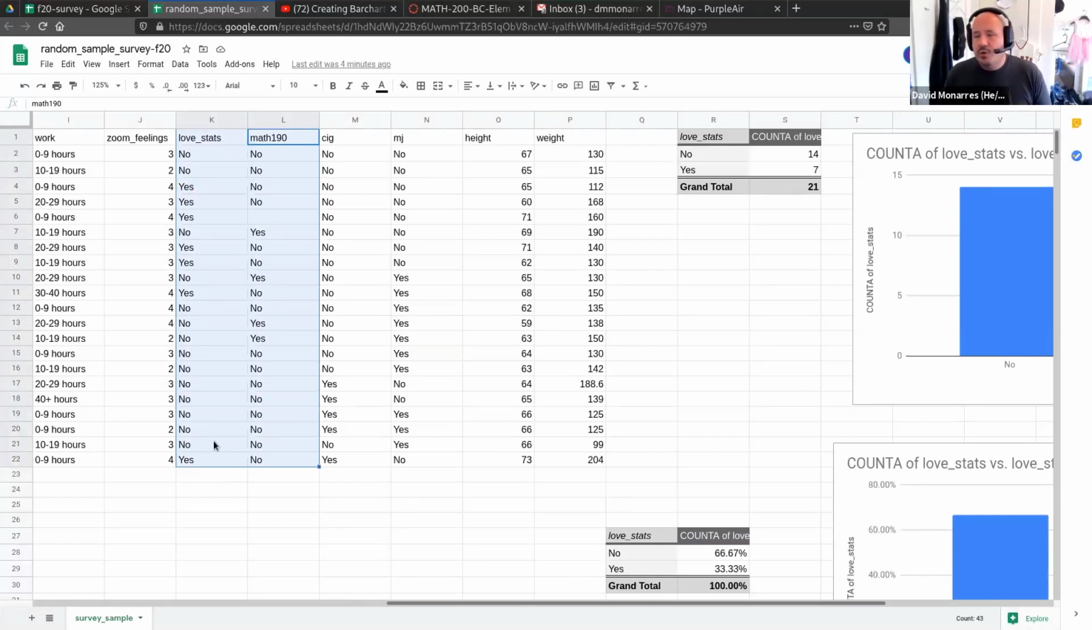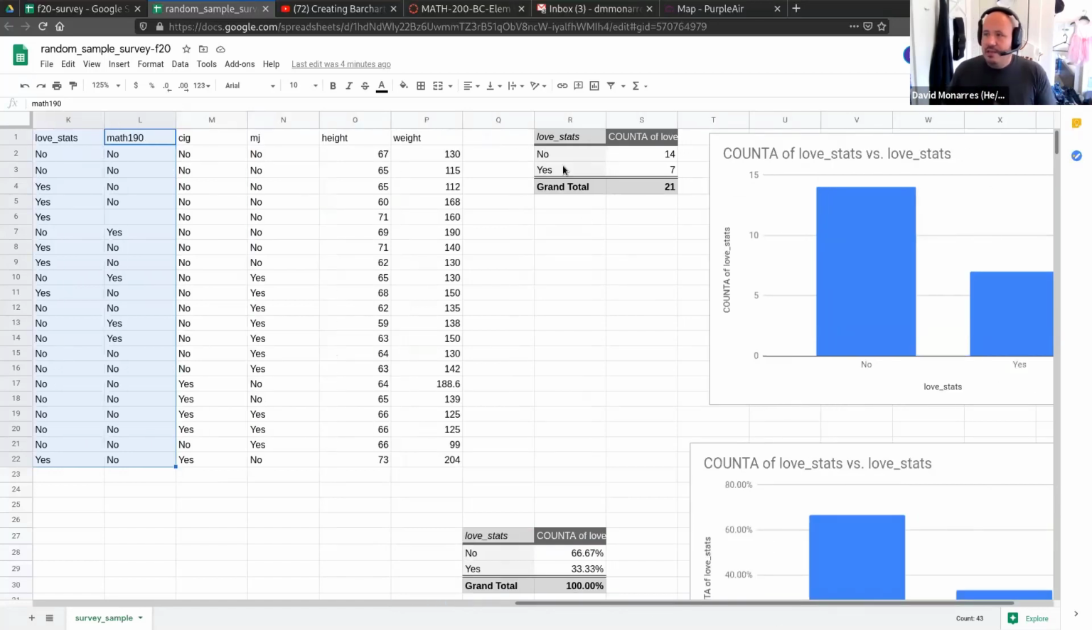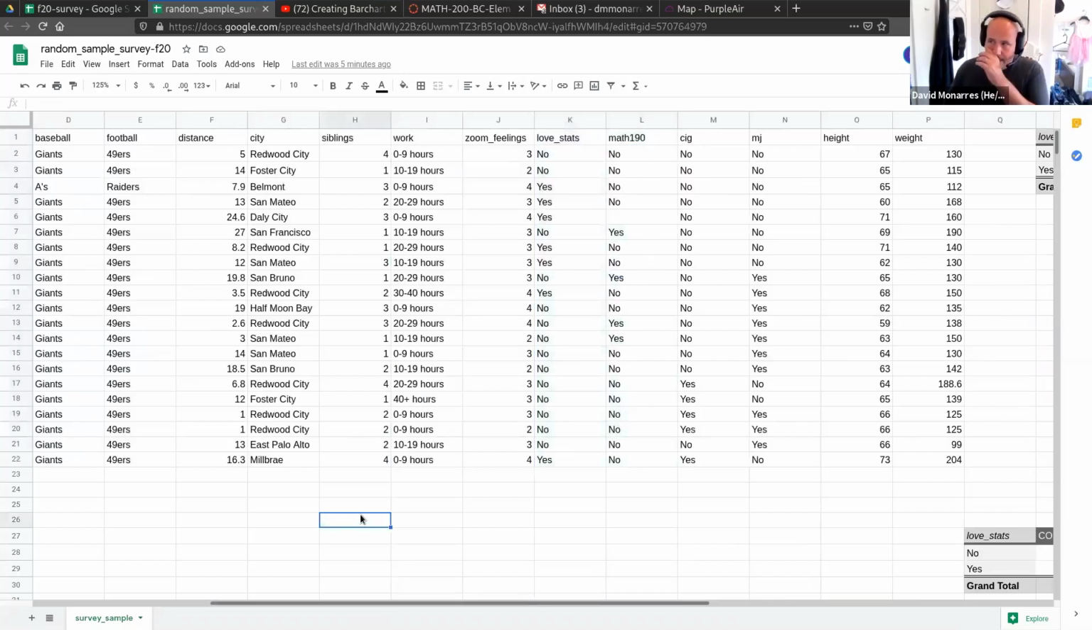The way we are going to do this is by constructing what we call a two-way table, or a contingency table. We're going to take this love of stats variable that we see, and start breaking up all those no's and yeses by whether or not they took Math 190. We're going to ultimately get a table that allows us to look at both at one time. So I'm going to create a pivot table that lets me look at both love of stats and the Math 190 variable all at once.